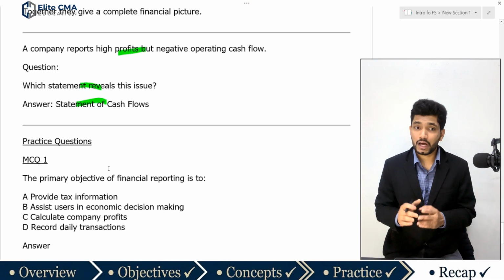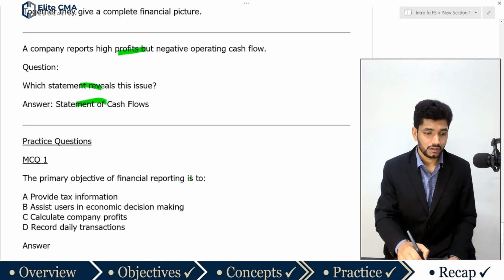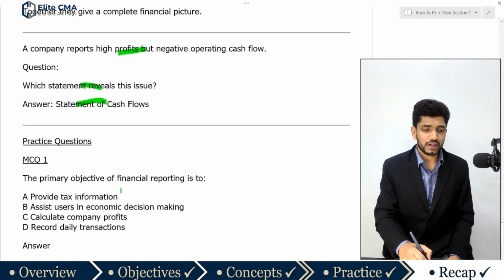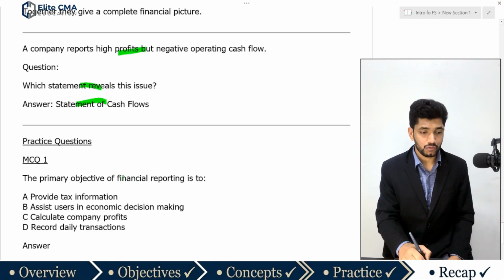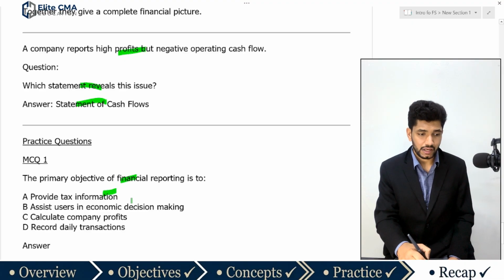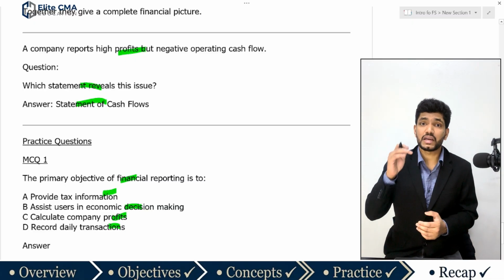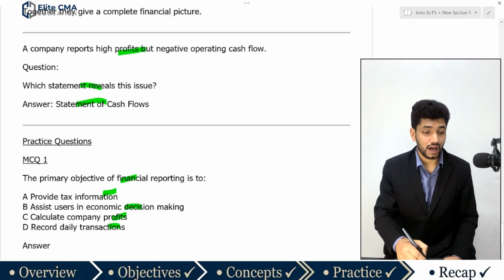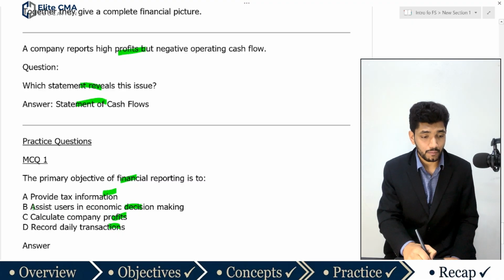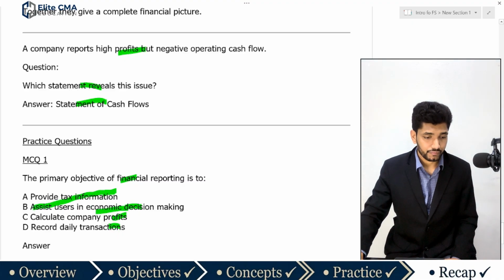So let's move into the multiple choice practice. The first question: the primary objective of financial reporting is to: A, provide tax information; B, assist users in economic decision making; C, calculate the company's profit; D, record daily transactions. Previously we already discussed that the key objective of financial statements is to assist users in the economic decision making process.